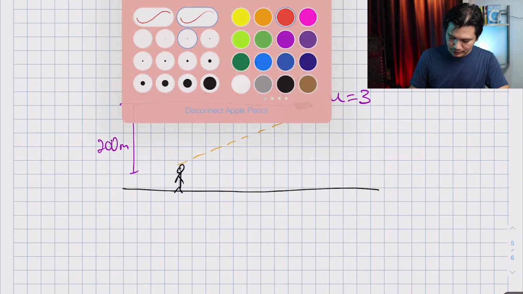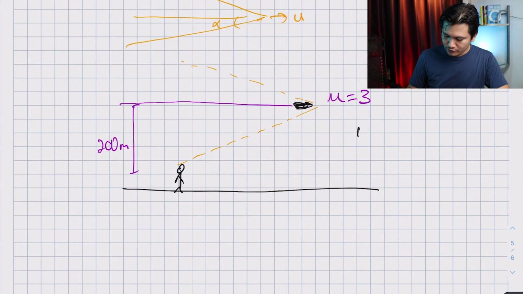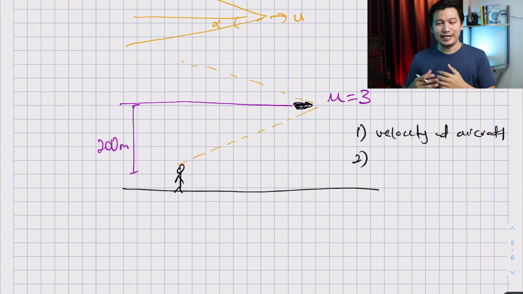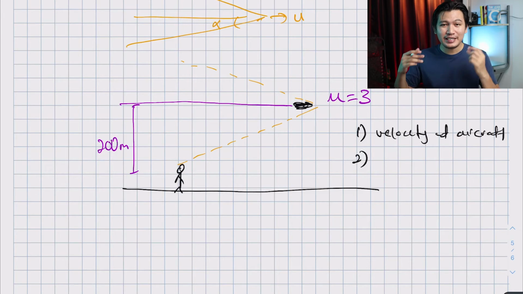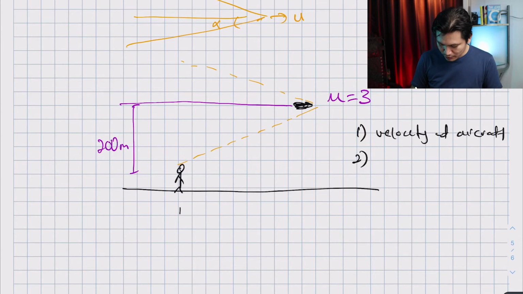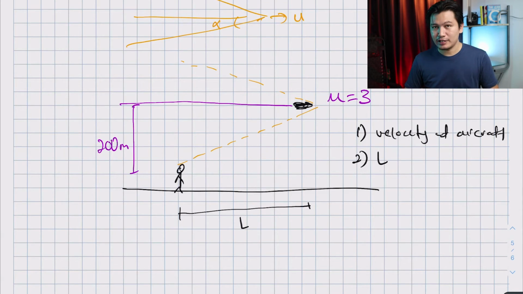First, what is the velocity of the aircraft? And the second question is how far the aircraft can go before you start hearing the sound. So I want to find this length, how far it goes before you can hear the sound.